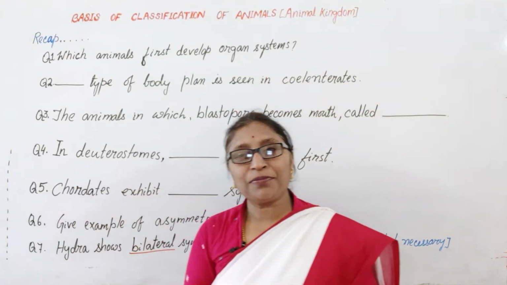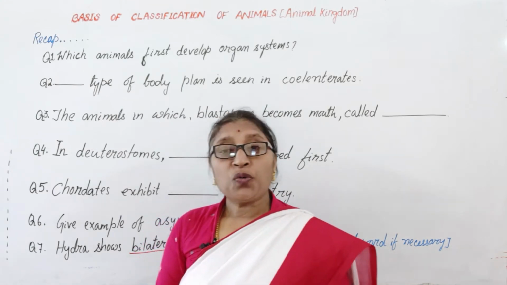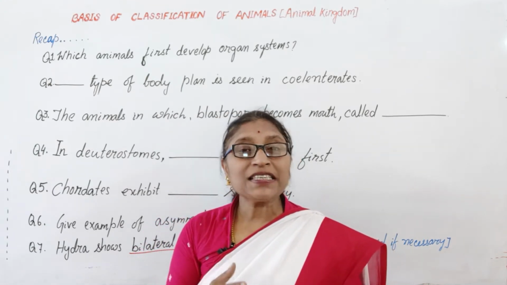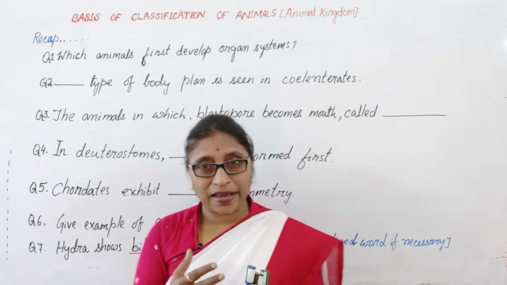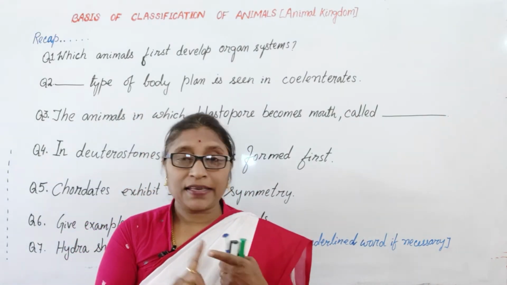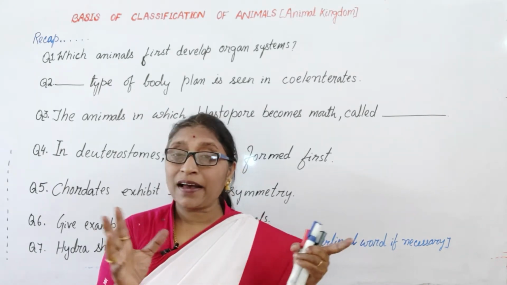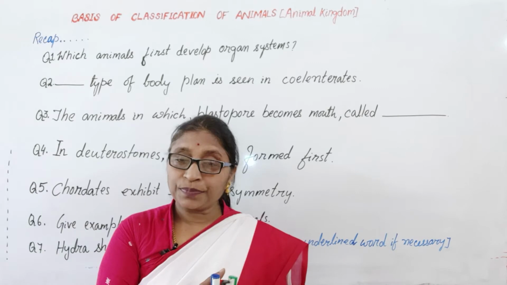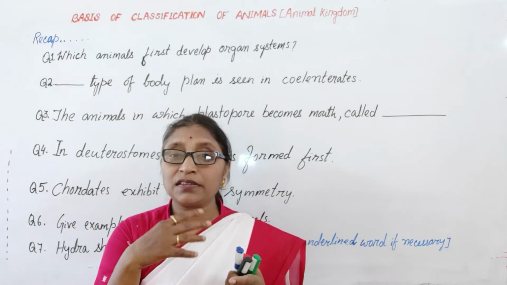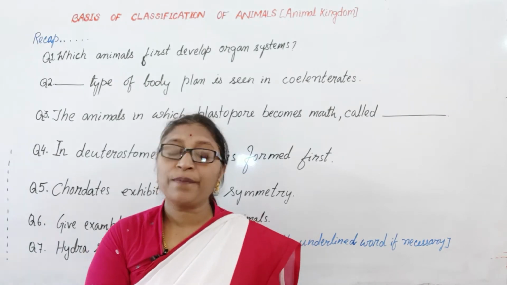Hello students, welcome back to the zoology class. In the previous session, we discussed the basis of classification of animals or animal kingdom. So, what are the basis we discussed? Yes, levels of organization, that is the arrangement of the cells forming the tissues or organ systems.